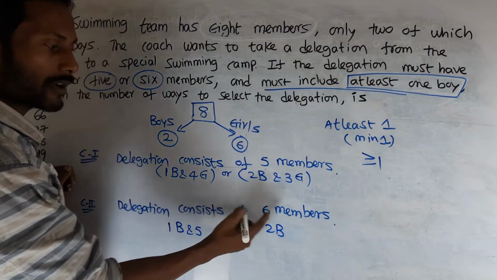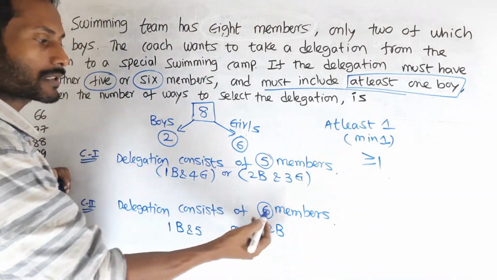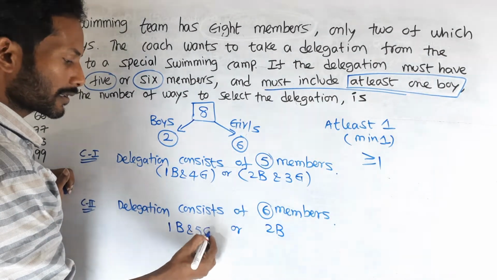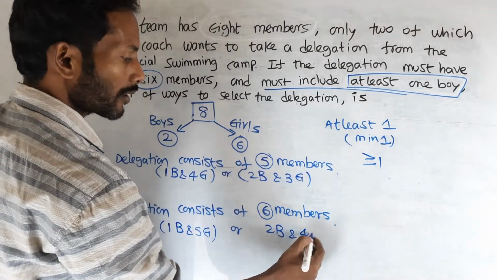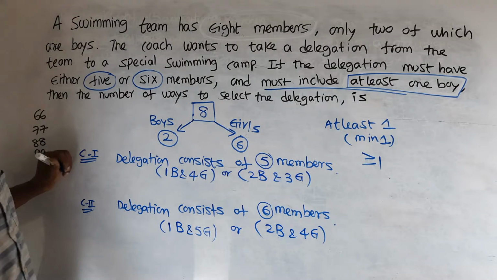In case 2, the delegation consists of 6 members. Here 5 members were required, here 6 members. We have to choose 6 members out of 8: 1 boy and 5 girls, which is a delegation of 6 members, or 2 boys and the remaining 4 girls, also a delegation of 6 members.